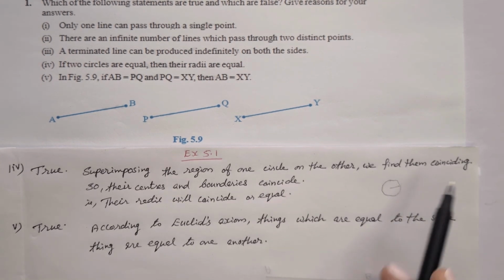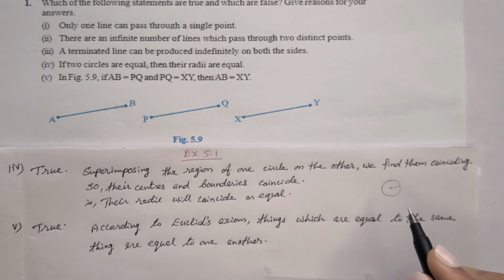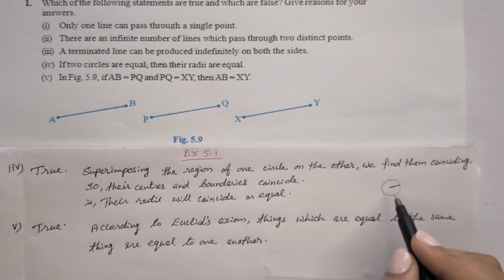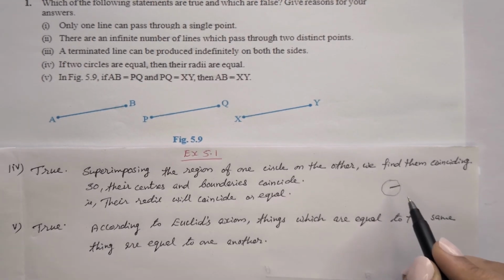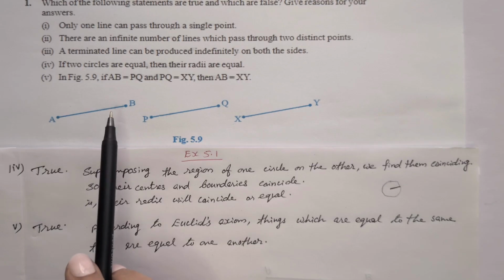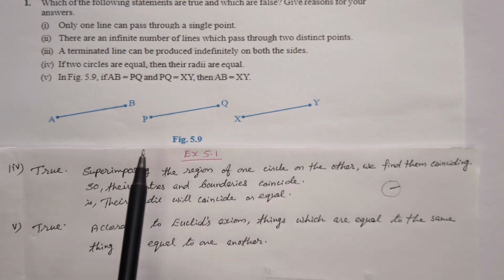That means their centers and boundaries coincide, and their radii will also be equal and coincide. Wherever we take, they will be equal and coincide. So the statement, if two circles are equal, then their radii are also equal, is true.